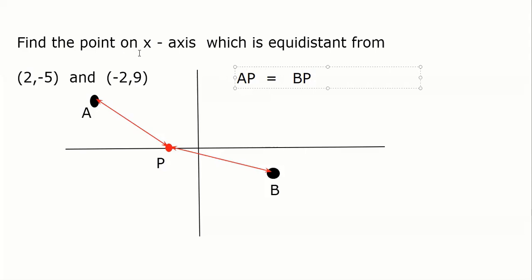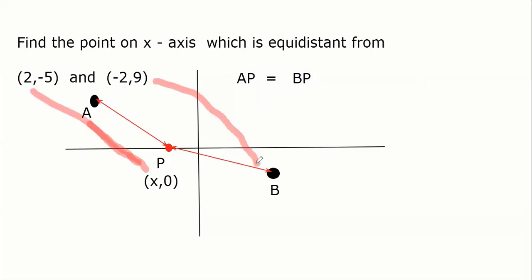So, as was already said, if the point is on the x-axis, the y coordinate is 0. So you can assume the coordinate of this point P is x comma 0. So now what you should do is find this distance using this point, and then find this distance.